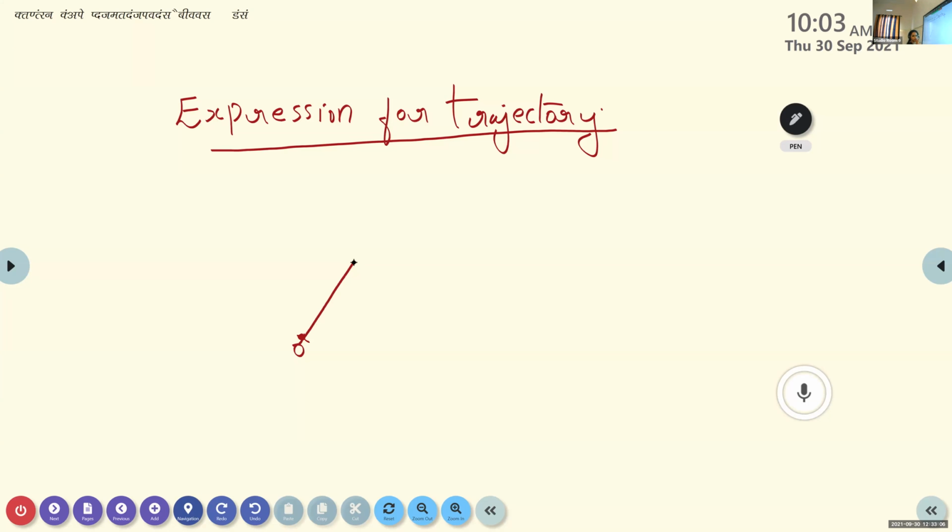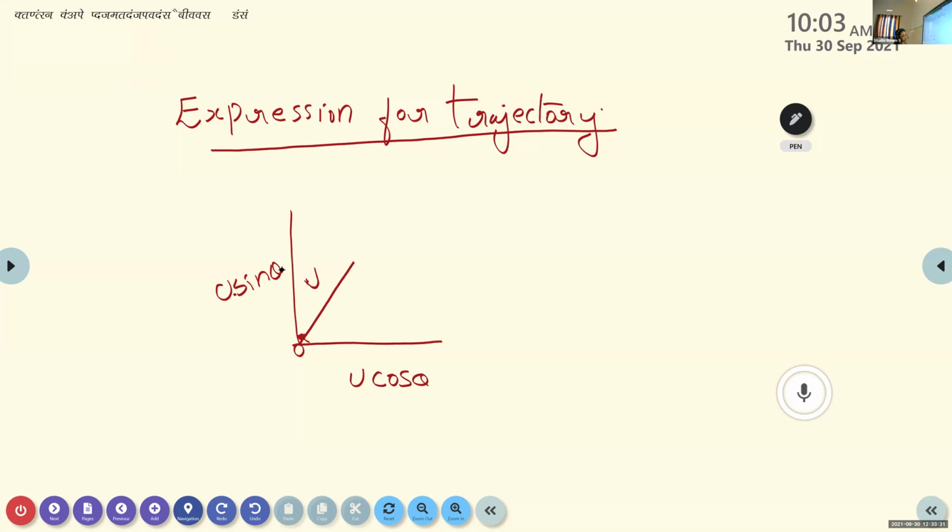So here we are projecting an object into the air with an initial velocity u. It is resolved into two components: along the x-axis we take u cos theta, and along the y-axis we take u sin theta.